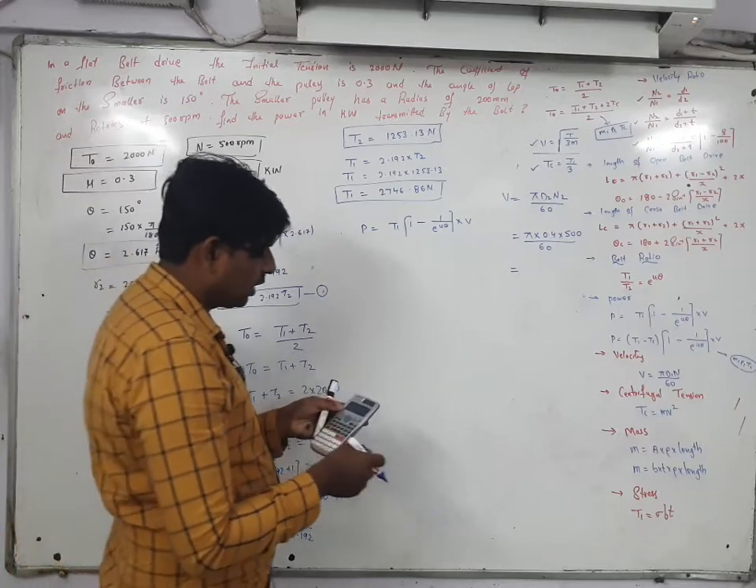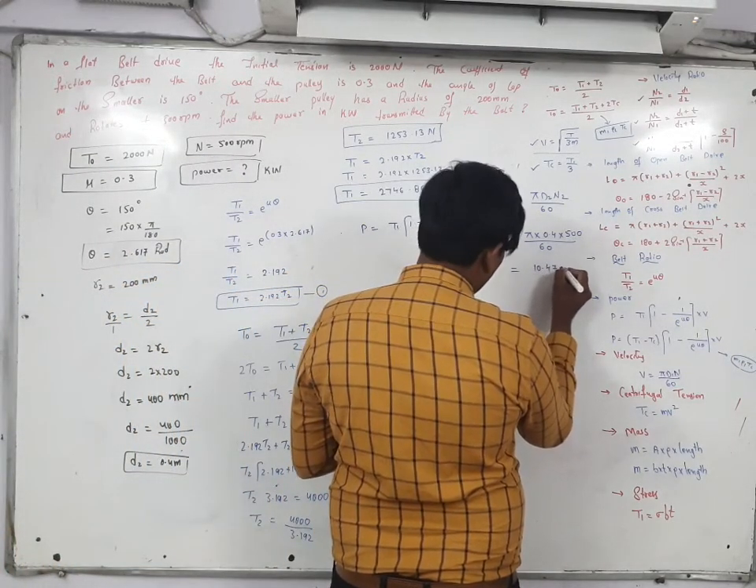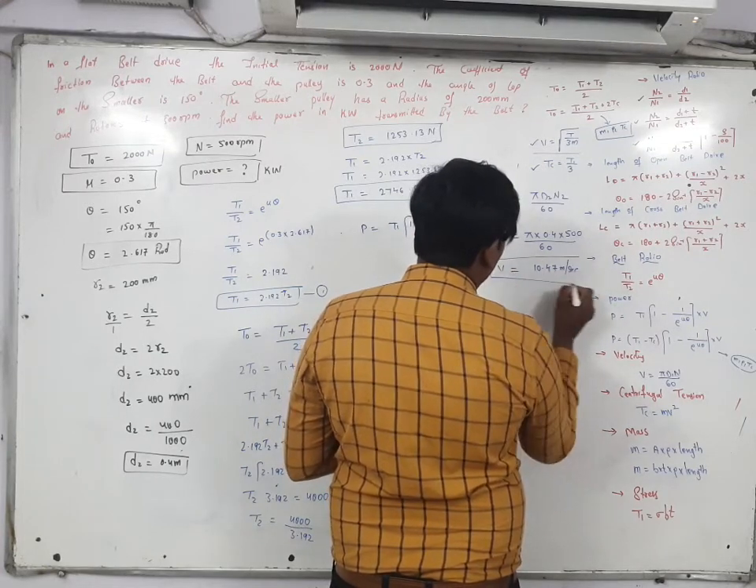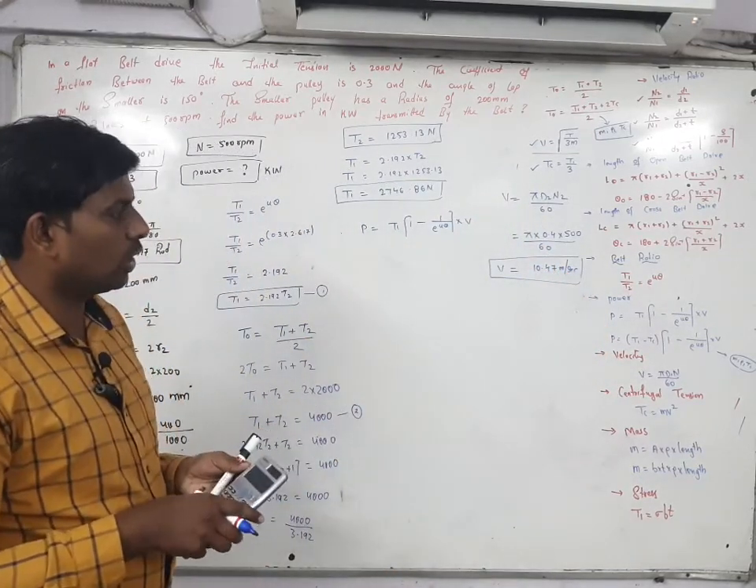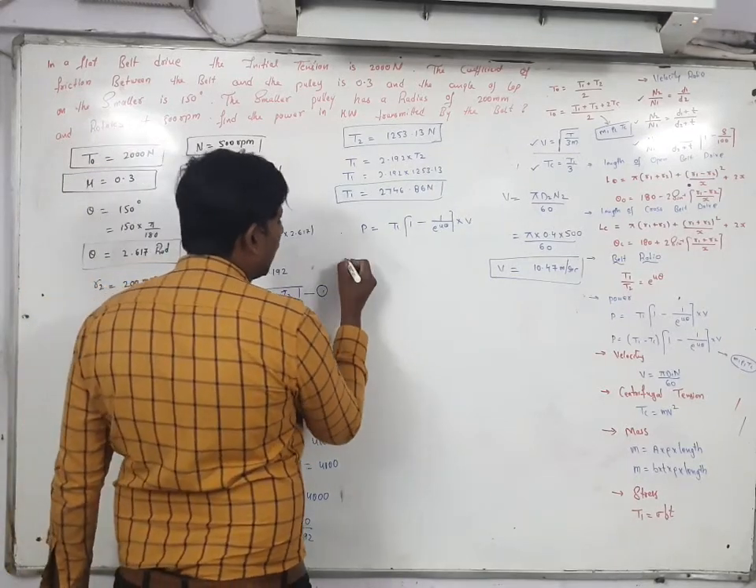So how much are you getting? 10.47 meter per second. Velocity is equal to 10.47 meter per second. Substitute here, you have to find out the power.